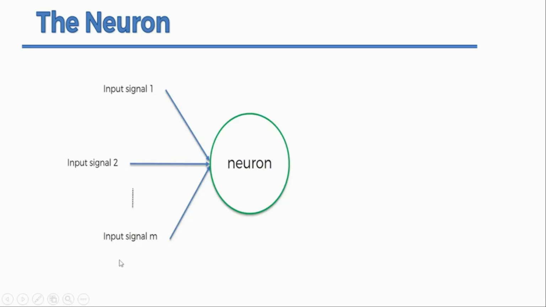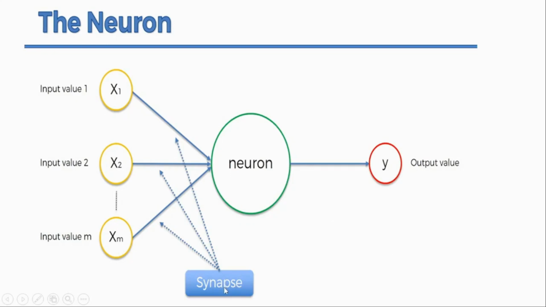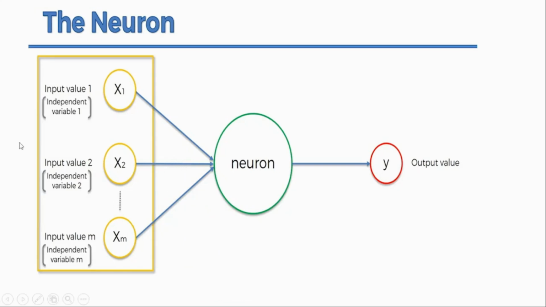So there may be multiple signals, and this is the output signal. Basically input value 1, input value 2, input value m. Multiple inputs are coming to this neuron. X1, x2, xm are basically the features, the data that will be provided as input to this structure. And these are the synapses, meaning the different weights assigned through some mechanism. If you look at this, input value 1 is independent variable 1, independent variable 2, independent variable m.